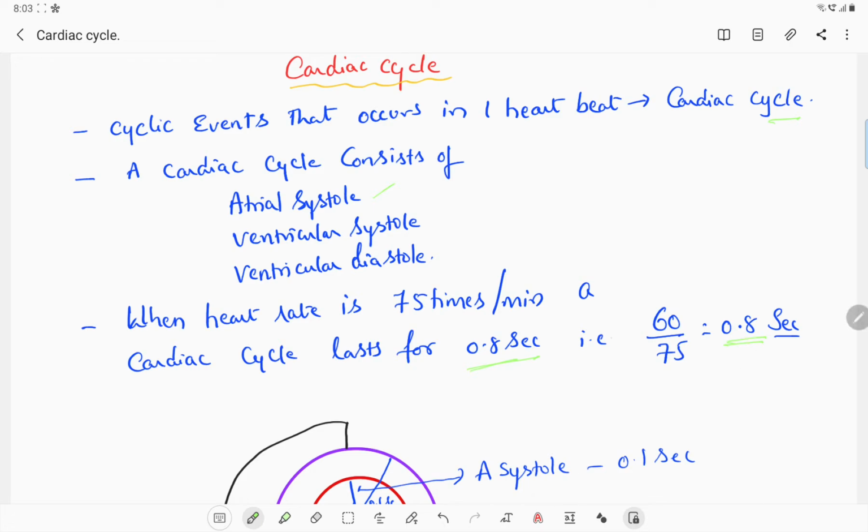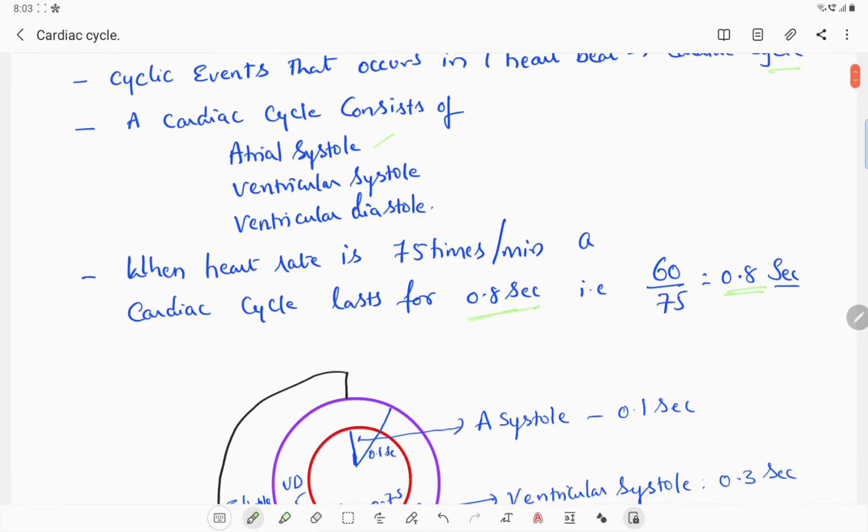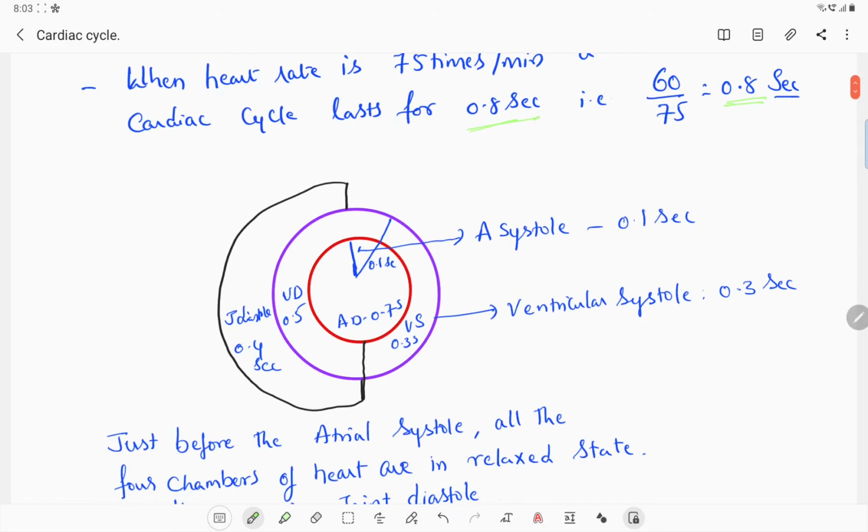On average, the heart beats around 72 times, so it comes to around 0.833. So we are taking 0.8 seconds as the standard time for one cardiac cycle. You can see the diagram. The outer circle explains the ventricles and the inner circle explains the atria.